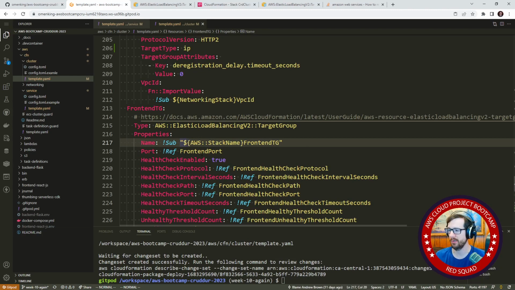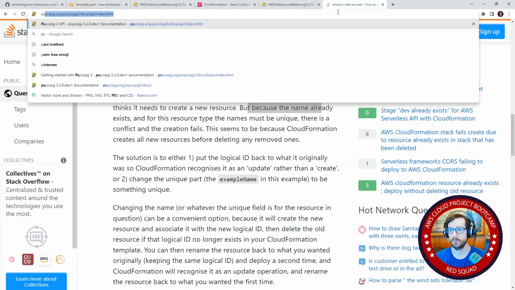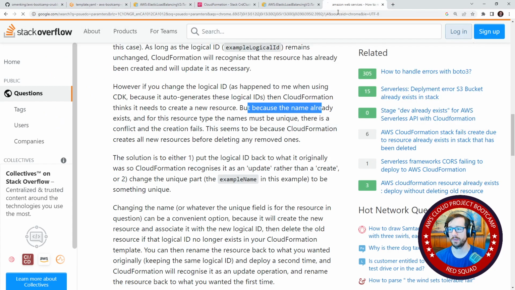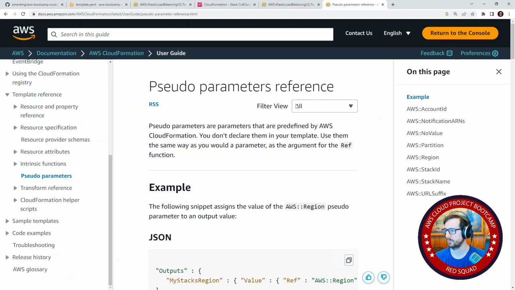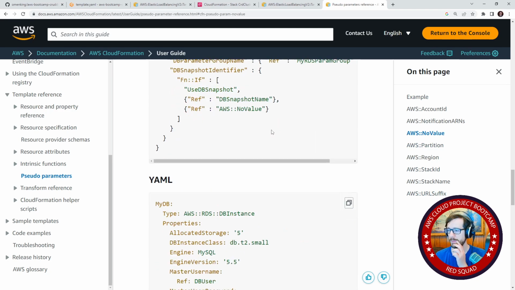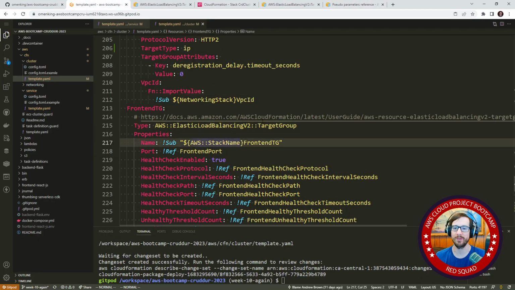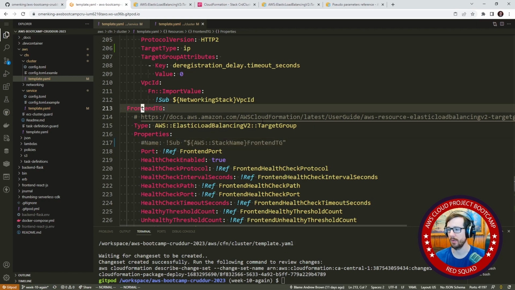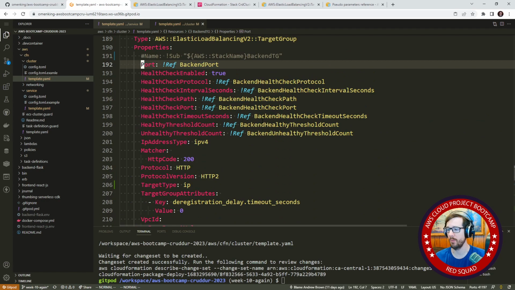I wonder if there's any other pseudo parameters that we can do to make this a bit more random. So, pseudo parameters. No, not really. So, I was just looking for some other kind of thing that would help. But what we'll have to do here, and I don't like it, but we'll have to do this and comment that out. One thing we can do, though, if we can't use the name that we want,